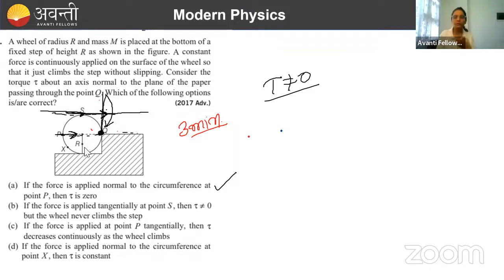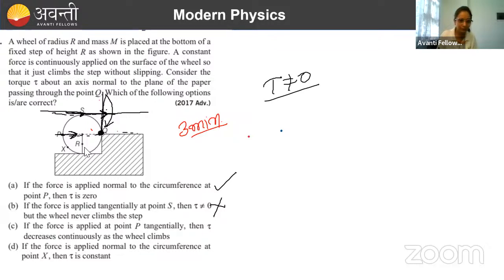है ना? आप इसको just imagine करके देखो. Just close your eyes and imagine what will happen if torque is acting like this. That will climb up, right? So this statement will become wrong, क्योंकि यहाँ बोला है it won't, that the wheel will never climb the step. No, it is not going to happen. Now let's look at option C.